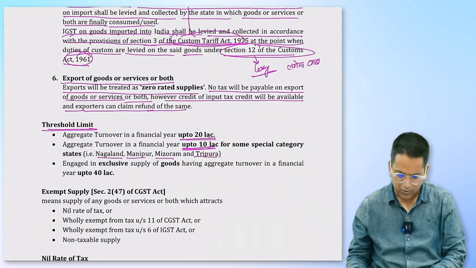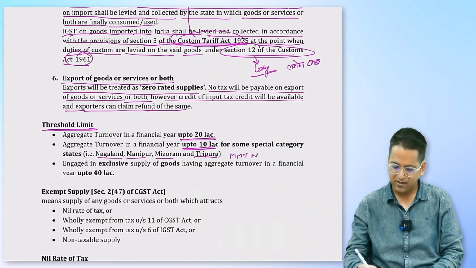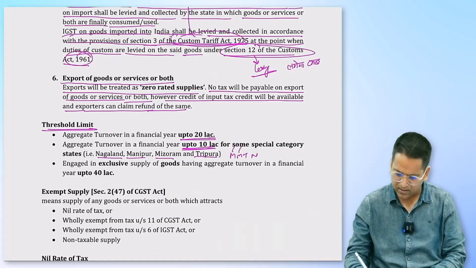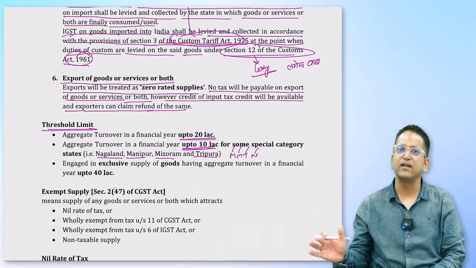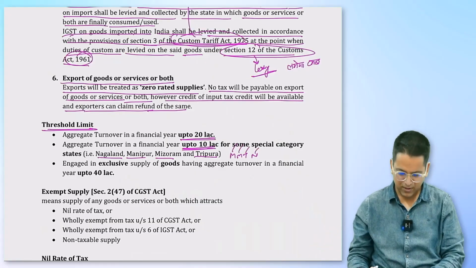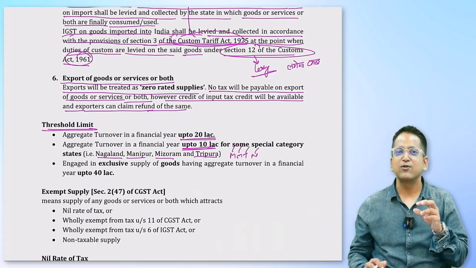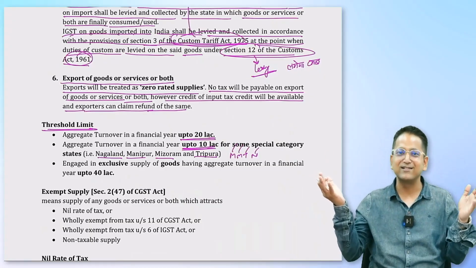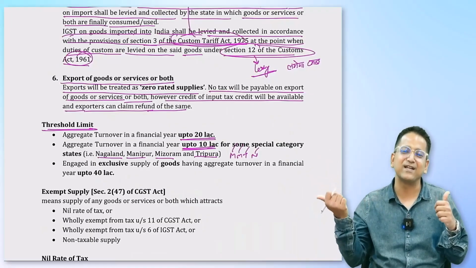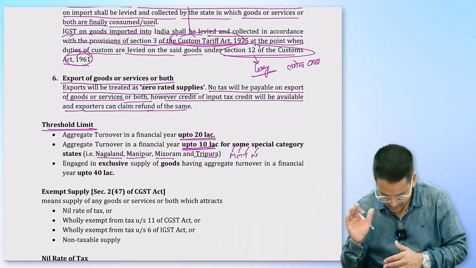Manipur, Mizoram, Tripura, Nagaland. We remember this in short as MMTN. Okay? And let's remember this even better, that what is the 10 lakh limit. So we say, make my trip to Nagaland. So MMT N. So we memorize from this Manipur, Mizoram, Tripura and Nagaland.